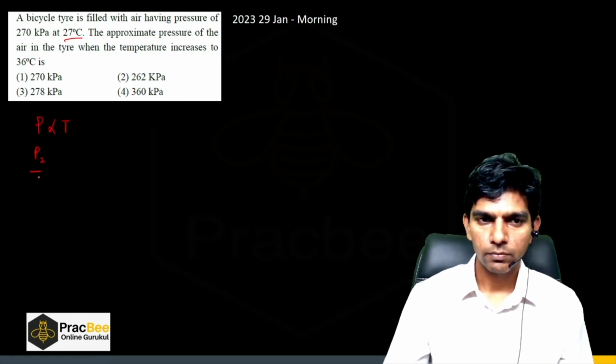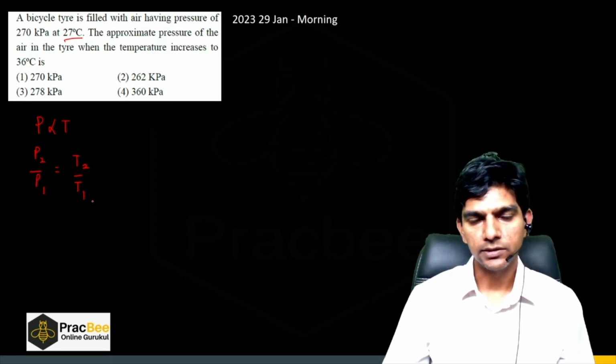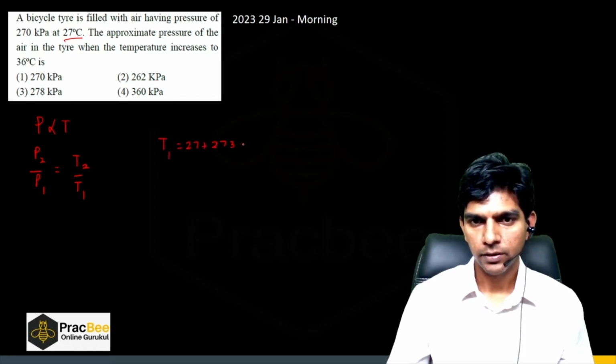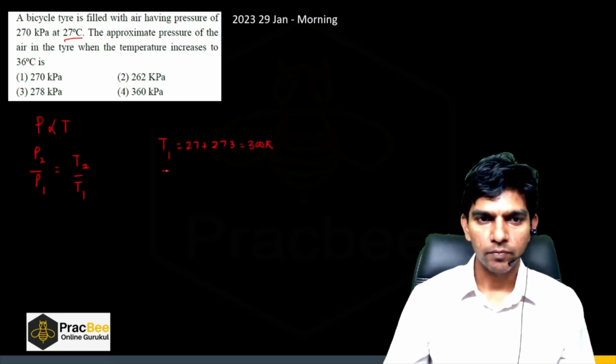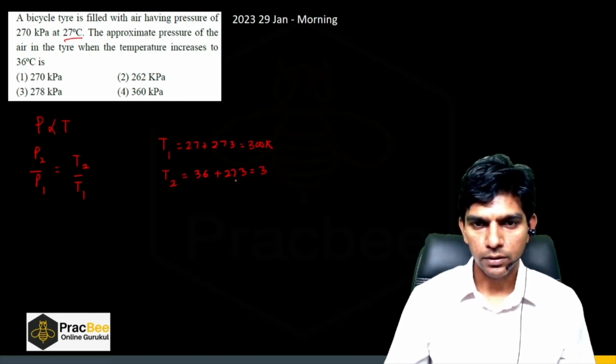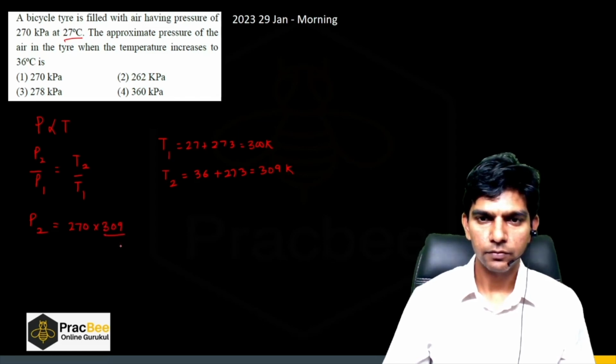So we can say P2 by P1 is equal to T2 by T1. Here P1 is 270 kilopascal, T1 is 27 degrees Celsius, T2 is 36 degrees Celsius. So T1 is 27 plus 273, that will be 300 Kelvin, and T2 is 36 plus 273, which will be 309 Kelvin. So P2 will be 270 times 309 divided by 300 kilopascal.